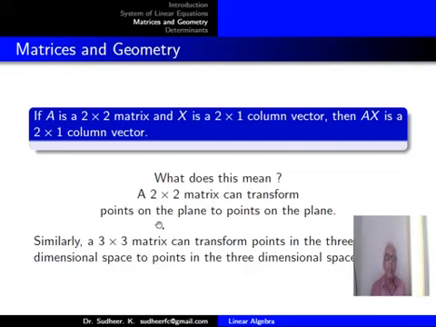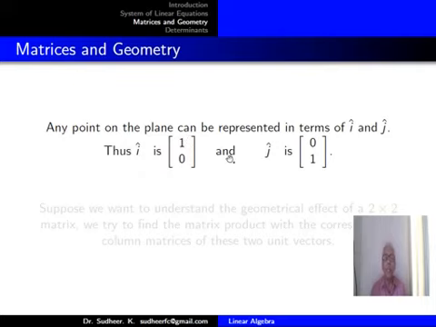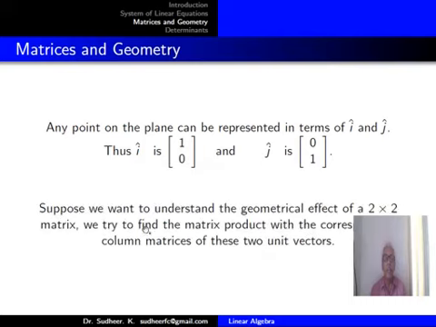Multiplication with a 3 by 3 matrix causes transformation of points in three-dimensional space to three-dimensional space. So matrices can be thought of as functions. Any point in the plane can be represented in terms of i and j. So i is (1, 0) and j is (0, 1). Suppose we want to understand the geometrical effect of a 2 by 2 matrix, we will try to find the matrix product with the corresponding column matrices of these two unit vectors.